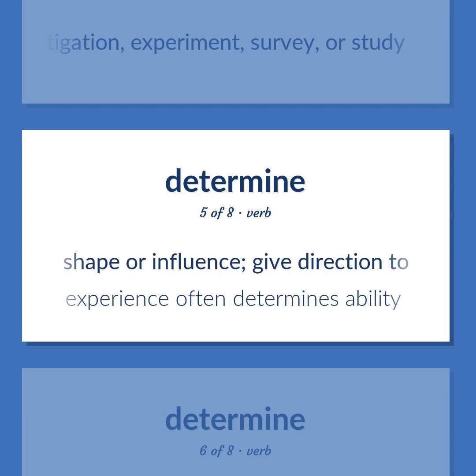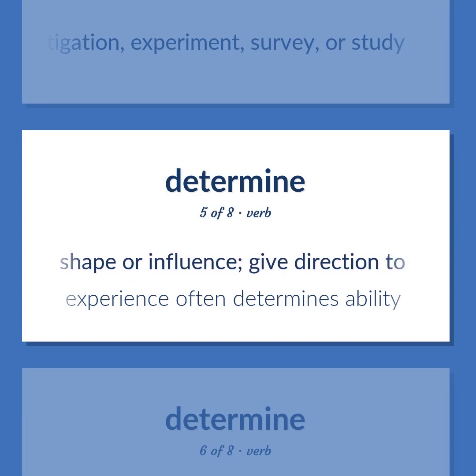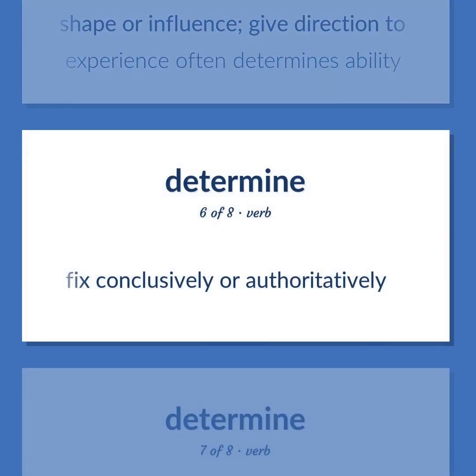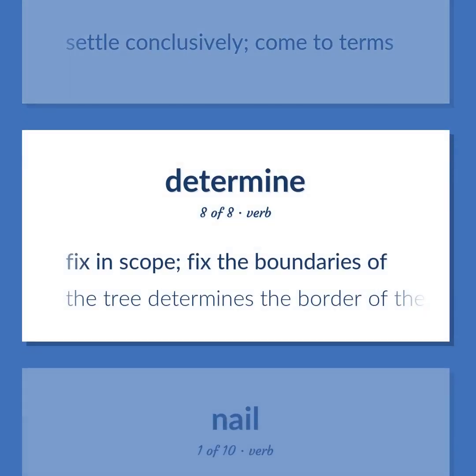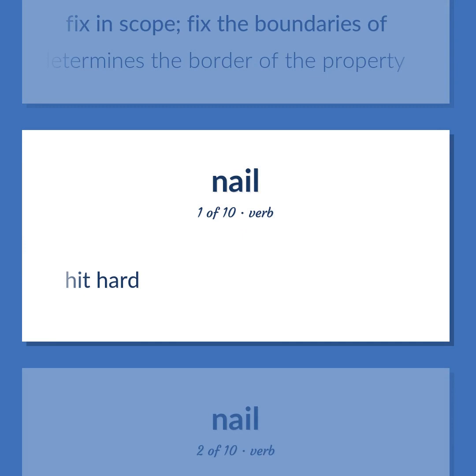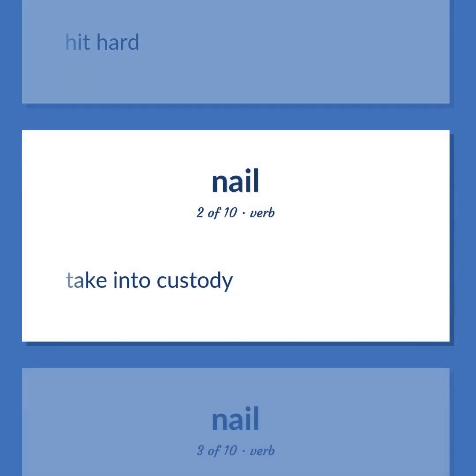Shape or influence; give direction to. Experience often determines ability. Fix conclusively or authoritatively. Settle conclusively; come to terms. Fix in scope; fix the boundaries of. The tree determines the border of the property. Hit hard. Take into custody. Complete a pass.